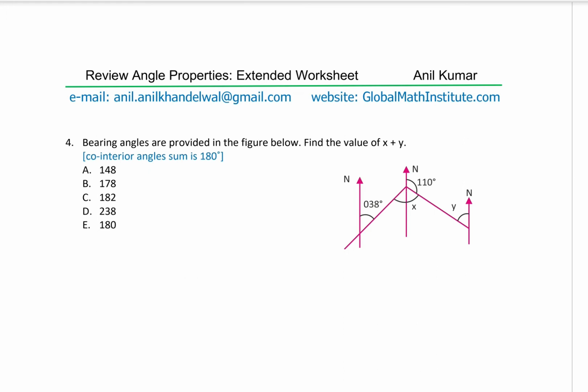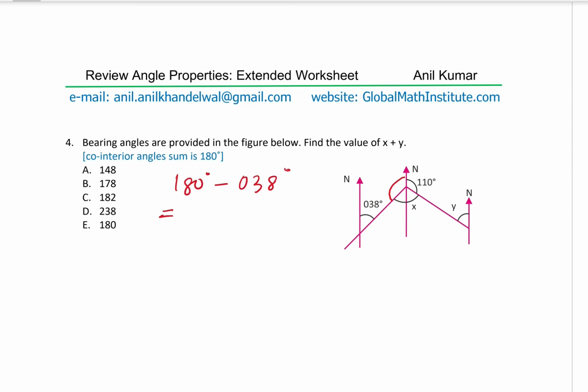Now, can you tell me what should be this angle? The angle which I mentioned here should be 180 degrees minus 038 degrees because they form a co-interior set. These are co-interior angles.